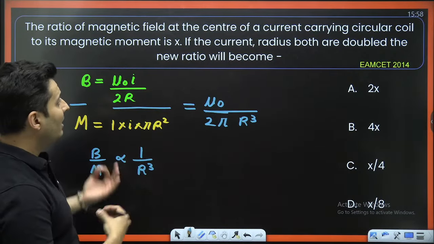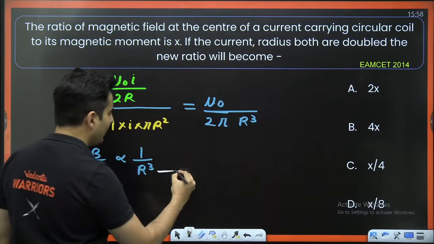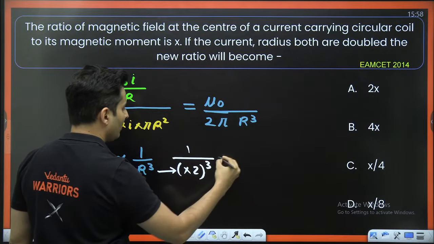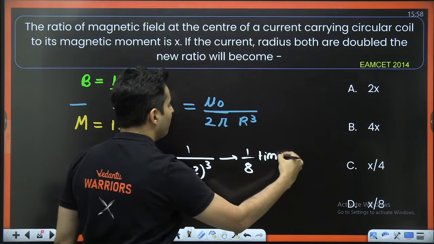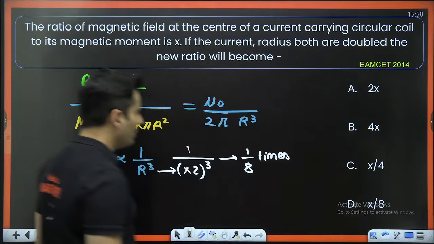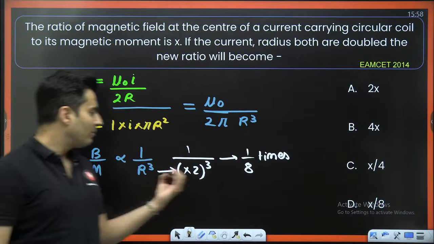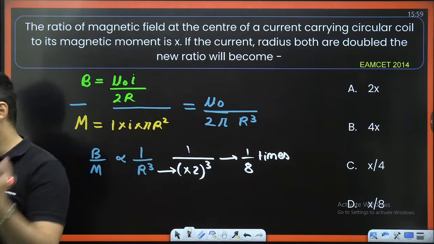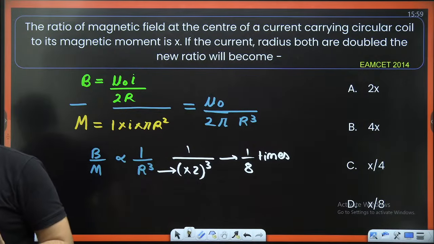It is just inversely proportional to r cube. So think about it. If the radius is doubled, it will become 2 cube, so basically it will just become 1 by 8 times. So guys, the answer should be option D. Yes, it is D. Because you double the radius, 2 cube is 8, 8 is in the denominator, so it will become 1 by 8 times. Very good.